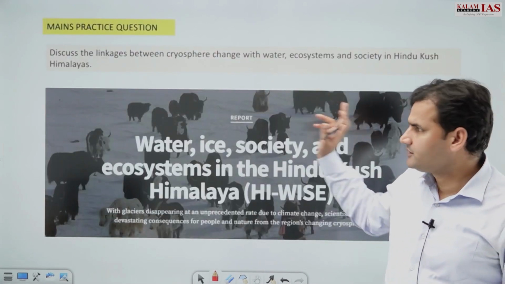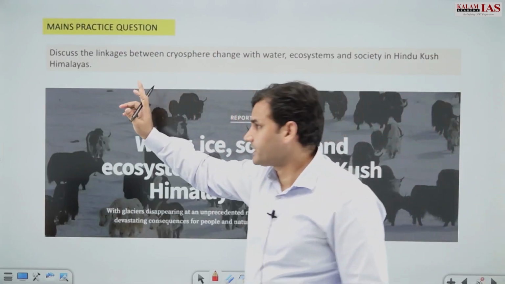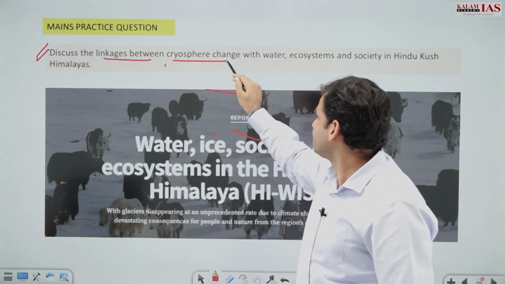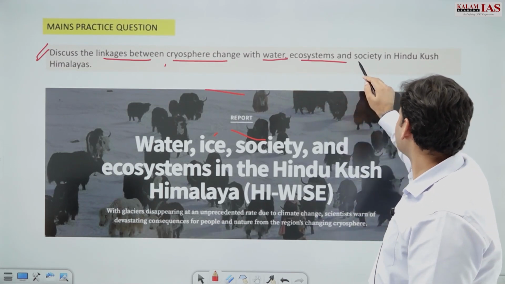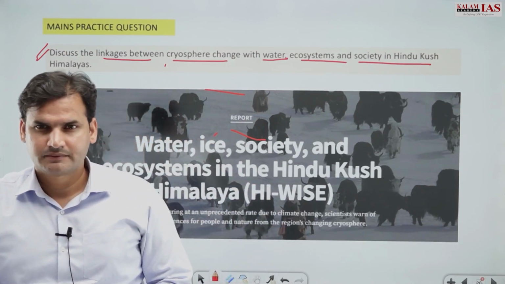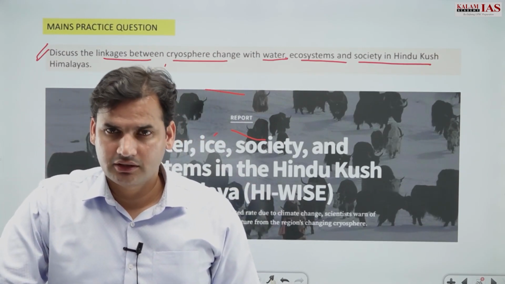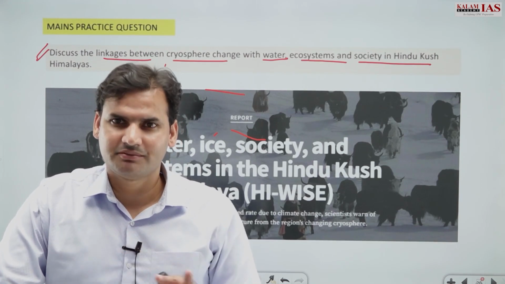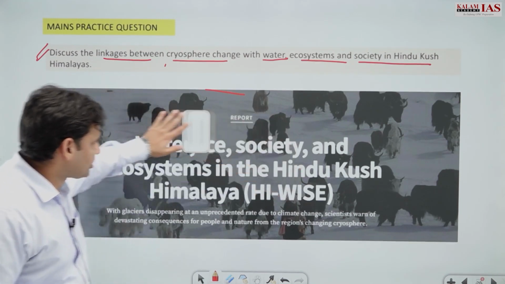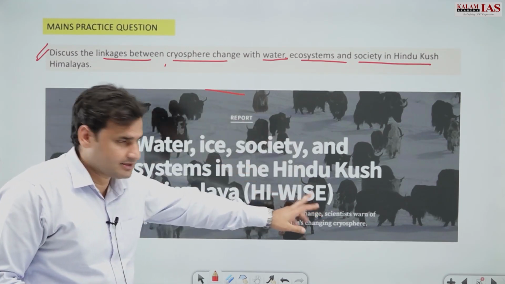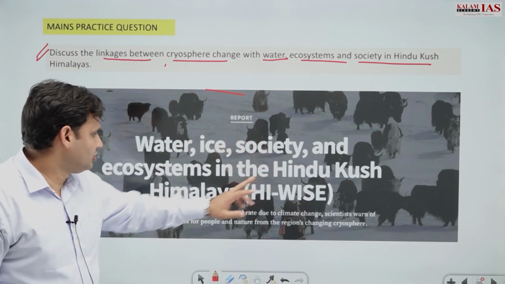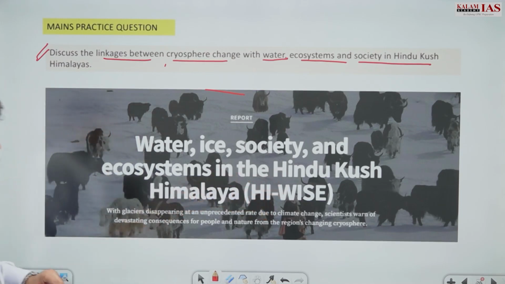And there is a mains practice question also, which reads: discuss the linkages between cryosphere change with water, ecosystems and society in Hindu Kush Himalayas. Right. So try writing an answer on this, because answer writing से ही exam clear होगा. Right. And there's a report also that is HI-WISE. So it is water, ice, society and ecosystems in the Hindu Kush Himalayas, that is HI-WISE.